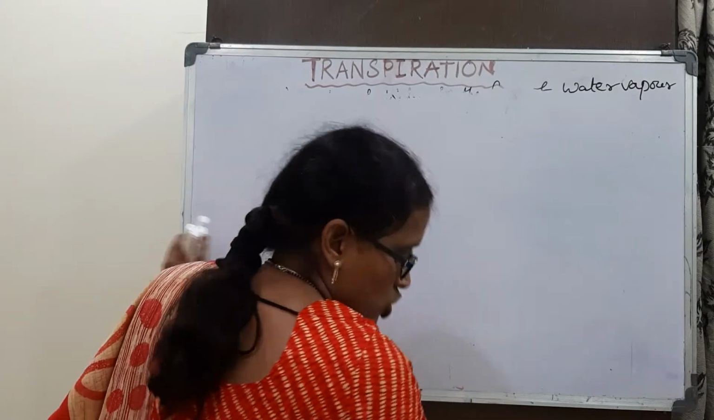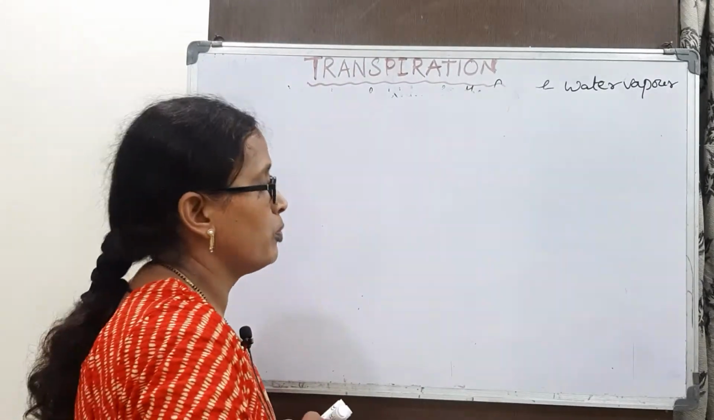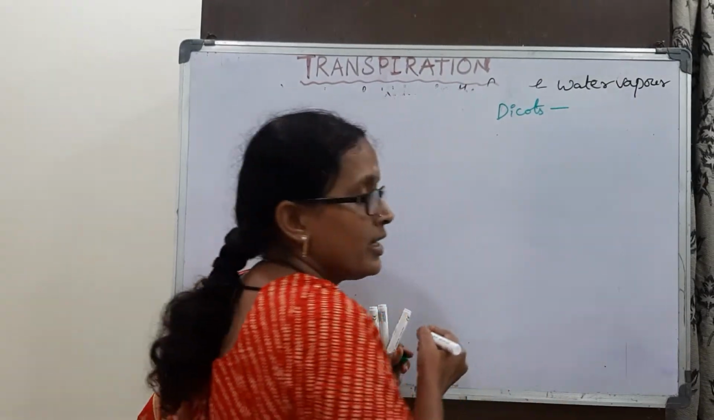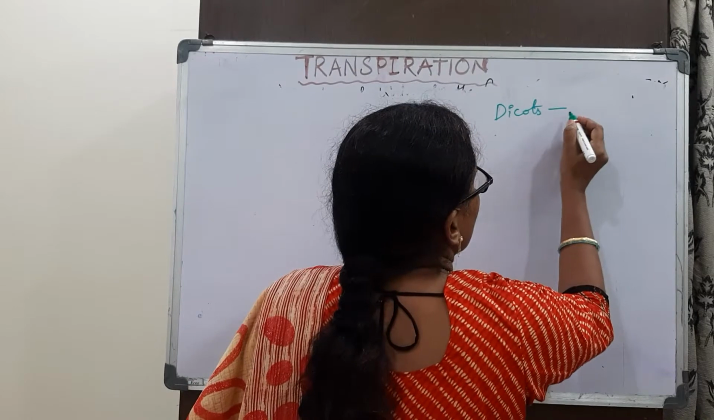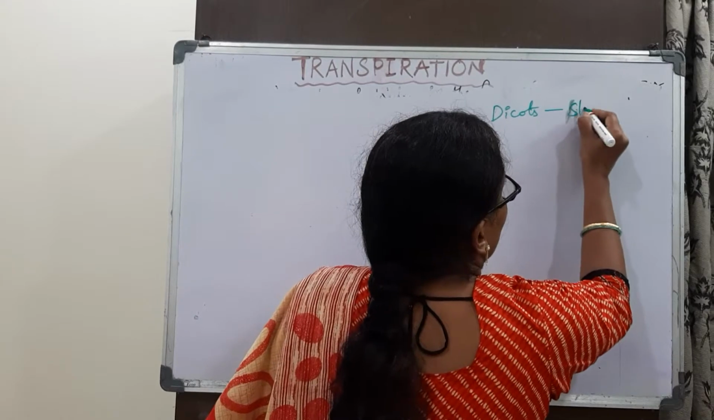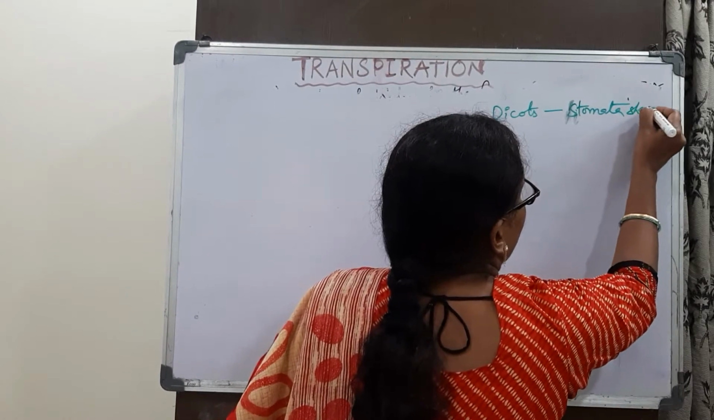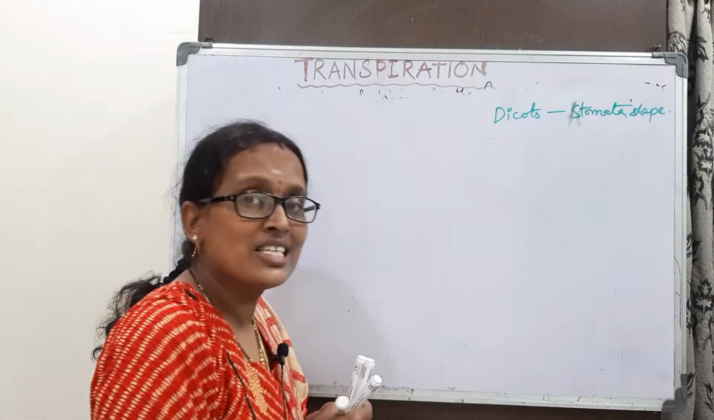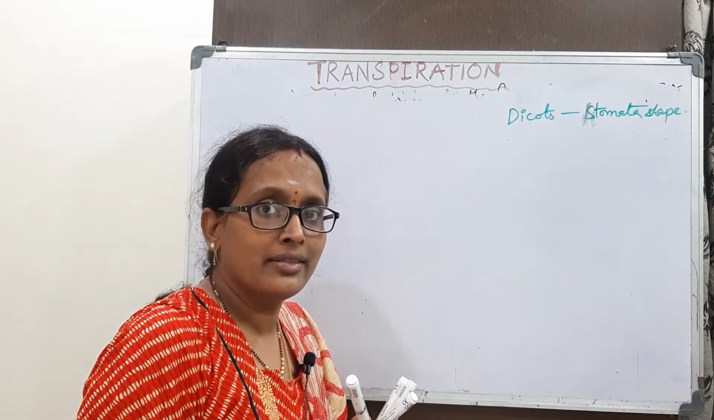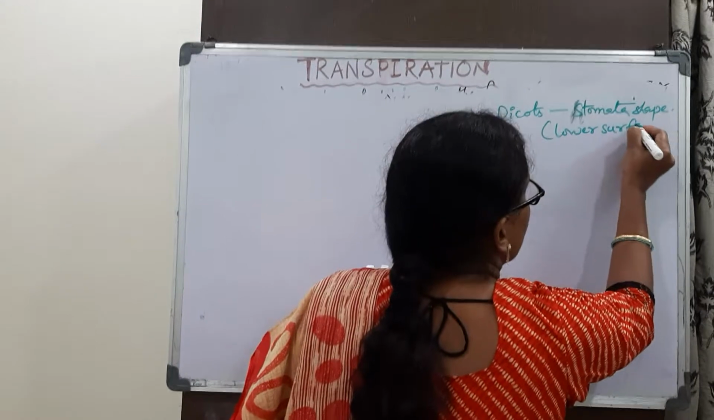We know that the stomata is a small minute pore. In the case of dicots, stomata is bean shaped, and it is only found in the lower surface. Stomata is present in the lower surface.